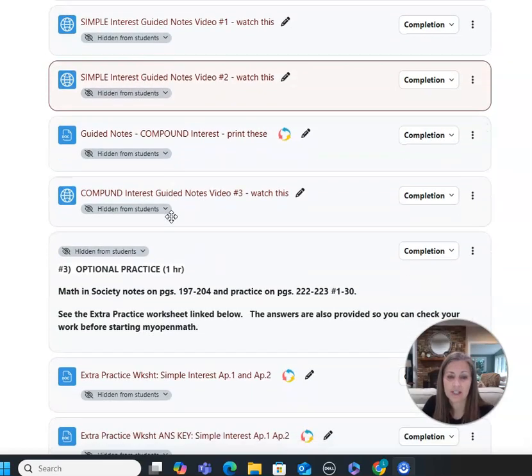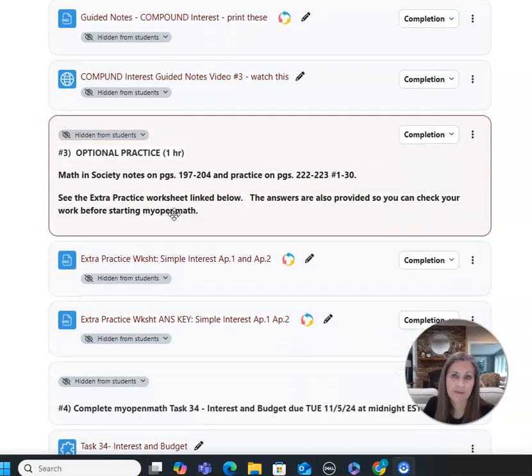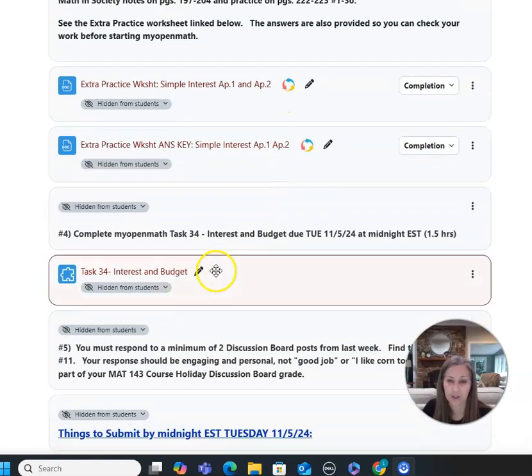There are some questions about budget. I do not have a specific video related to budget. So those questions are mixed in with interest. So if you go out to eat 3 times a week and the average bill is $7.50, how much should you budget for that expense? It's not that difficult, and it ties back to a lot of things we've already studied in this class. There's nothing new to learn about budget. So that is in there with task 34, interest and budget.